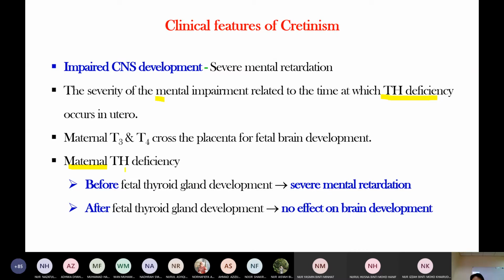But if the mother has thyroid hormone deficiency after the fetal thyroid gland has developed, there is no effect on the baby's brain development. This is important.